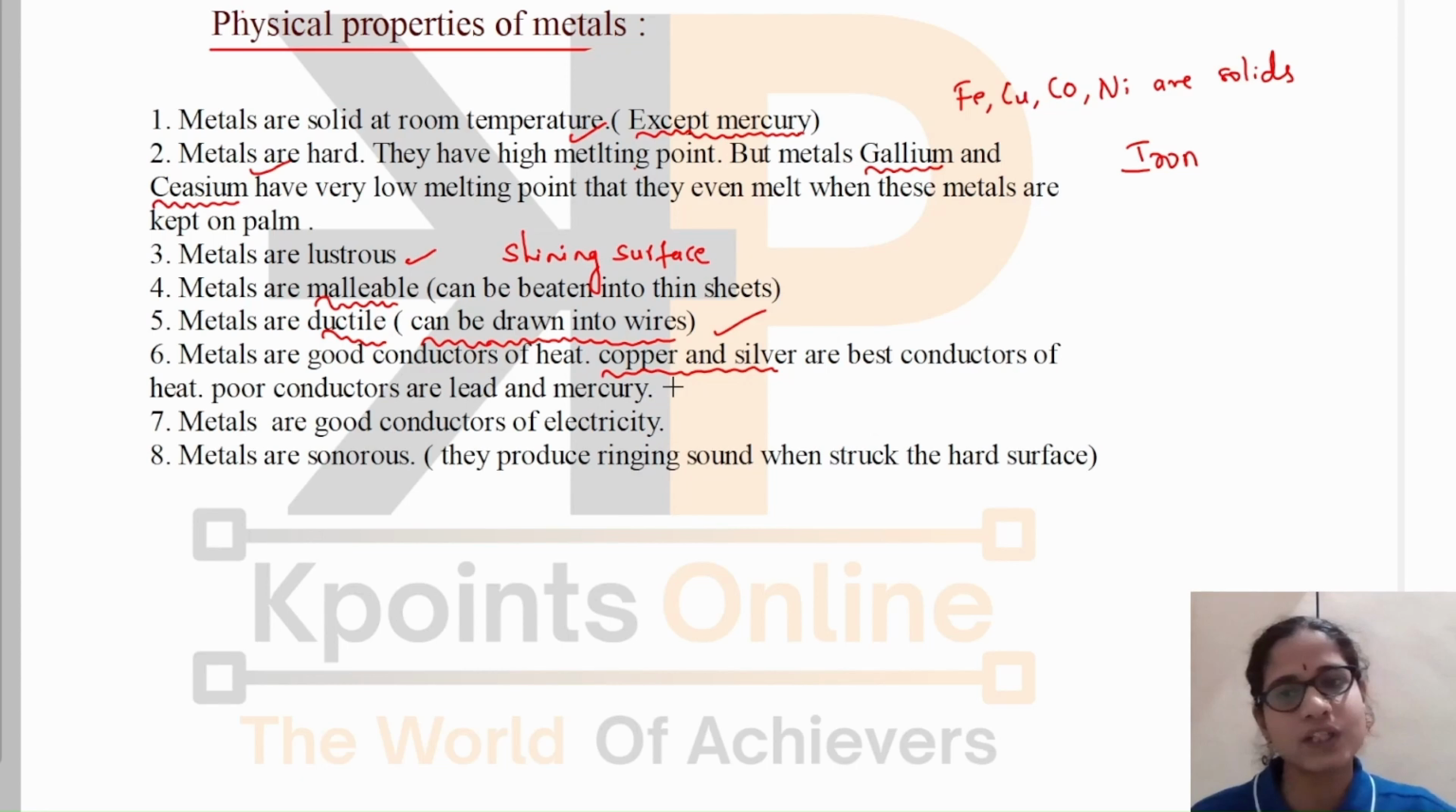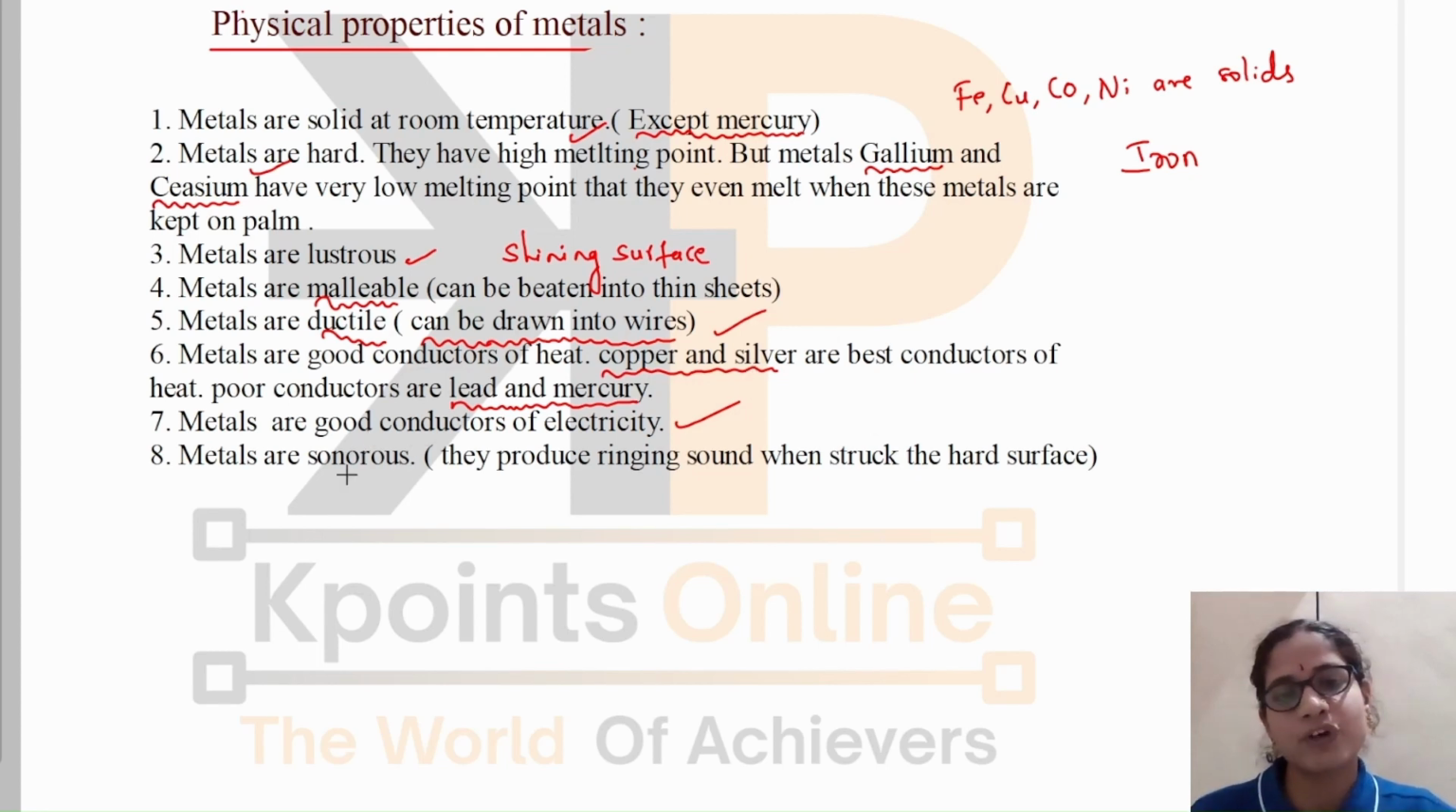Silver is also the best conductor of heat, but we do not use a coating of silver because it is very expensive. But there are some exceptions, like the poor conductors lead and mercury. We know that metals are good conductors of heat, but among the metals, lead and mercury are poor conductors. All the metals except these two are good conductors of electricity, because of which copper and aluminium are used in electrical circuits for connections.